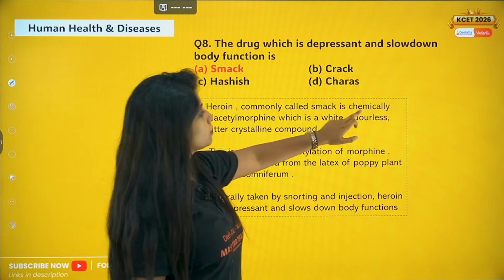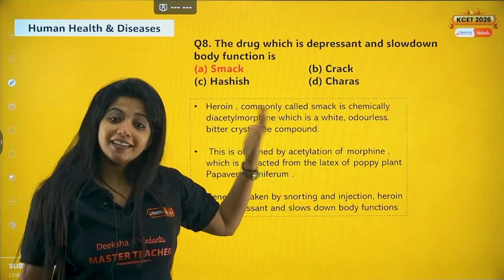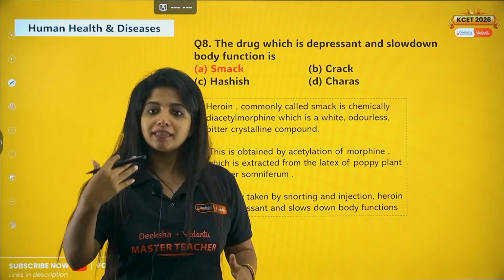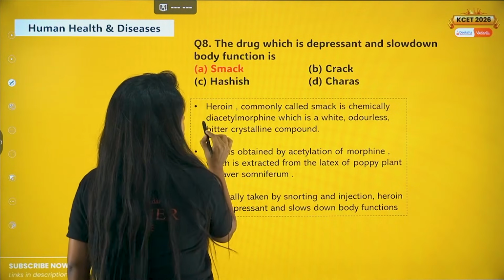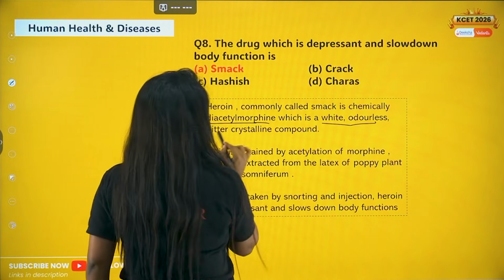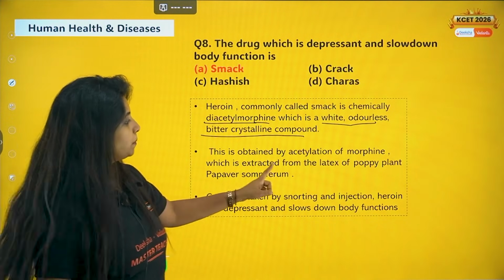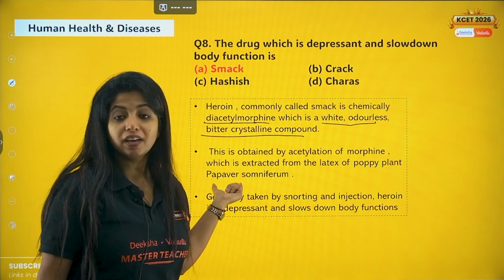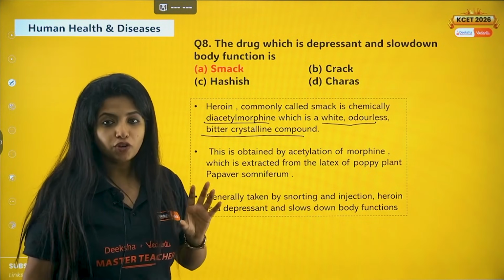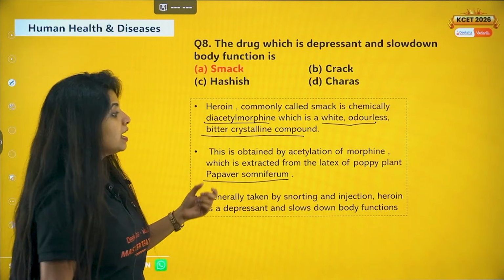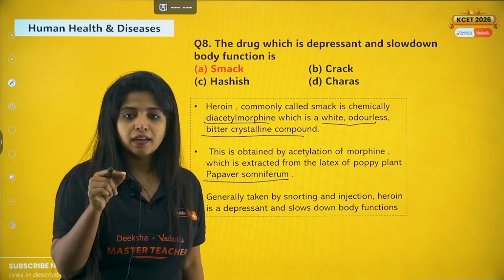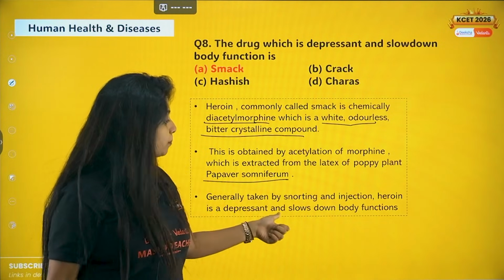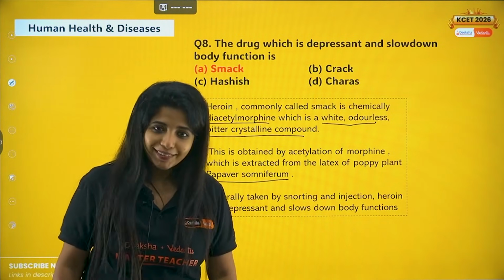So heroin, commonly known as smack, is chemically diacetylmorphine. From morphine, you do acetylation, and that's how you get heroin, okay? Which is why it is known as diacetylmorphine, a white, odorless, bitter crystalline compound. It is obtained by acetylation of morphine, which is extracted from the latex of the poppy plant, Papaver somniferum. Generally taken by snorting or injection, heroin is the depressant and slows down the body function.